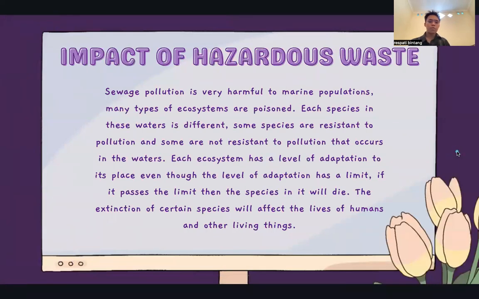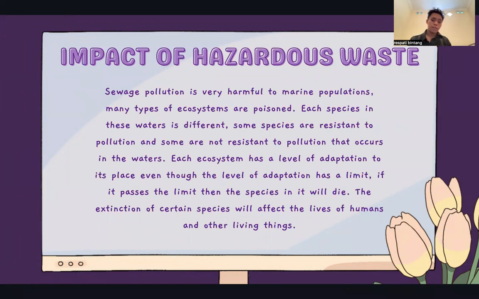The impact of hazardous waste is very harmful to marine life, such as sewage pollution. Sewage pollution is very harmful to marine populations. Many types of ecosystems are poisoned. Each species in this water is different. Some species are resistant to pollution and some are not resistant to pollution that occurs in the waters.